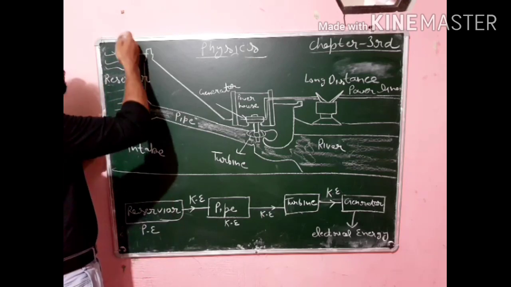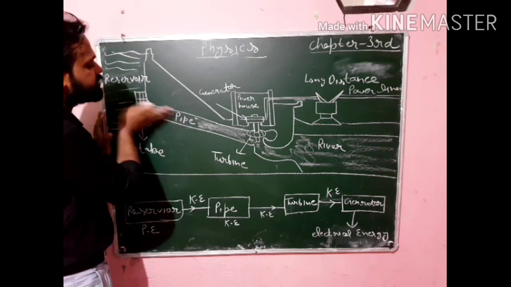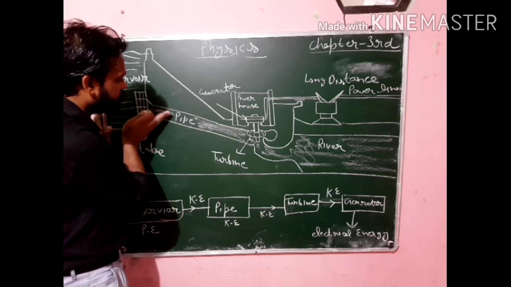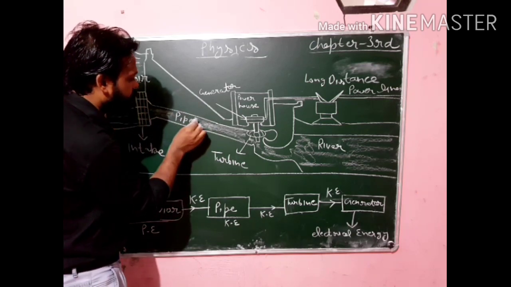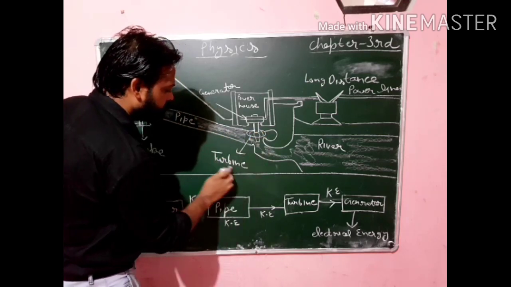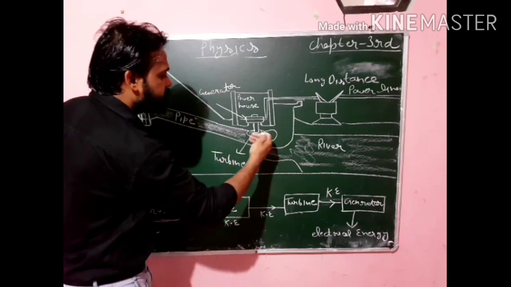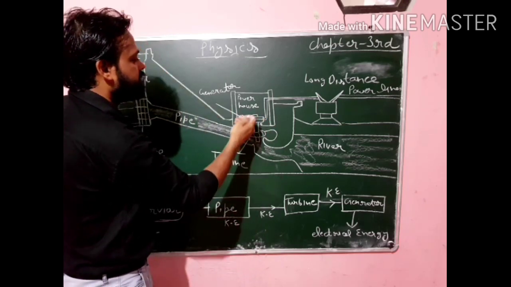So you can see the water is stored at a certain height, and here is a pipe through which the water is released to fall. Water is flowing from this pipe and reaches here. You can see here is a turbine, which I have also marked with arrows. This turbine is connected with the generator in the powerhouse.